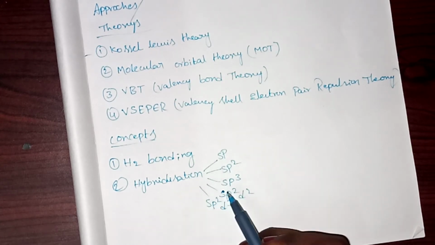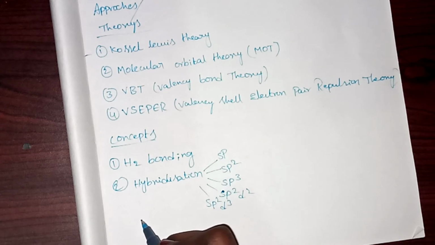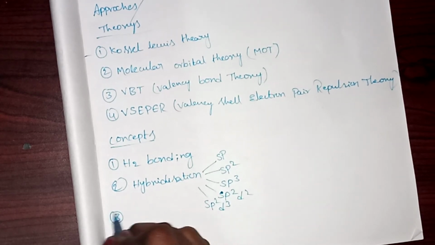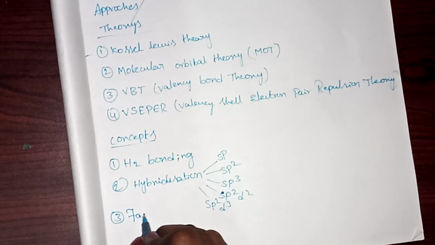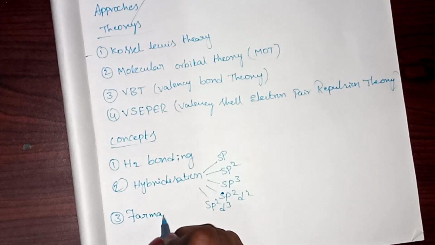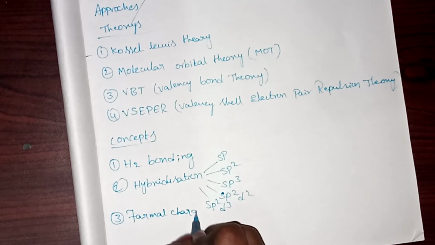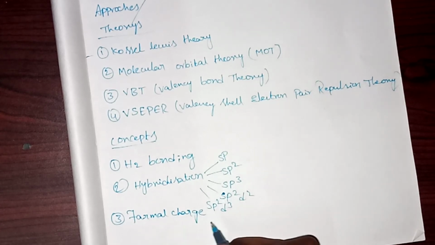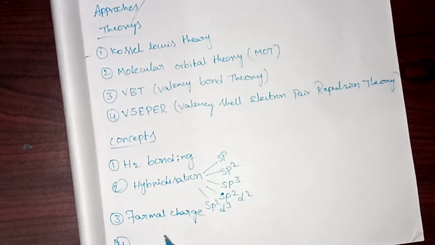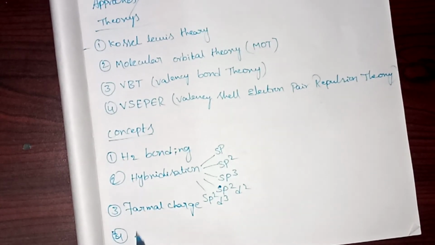Apart from hybridization, you will also have formal charge in your syllabus, which is also a very important topic. One more concept, the fourth one actually, is Lewis dot structures.